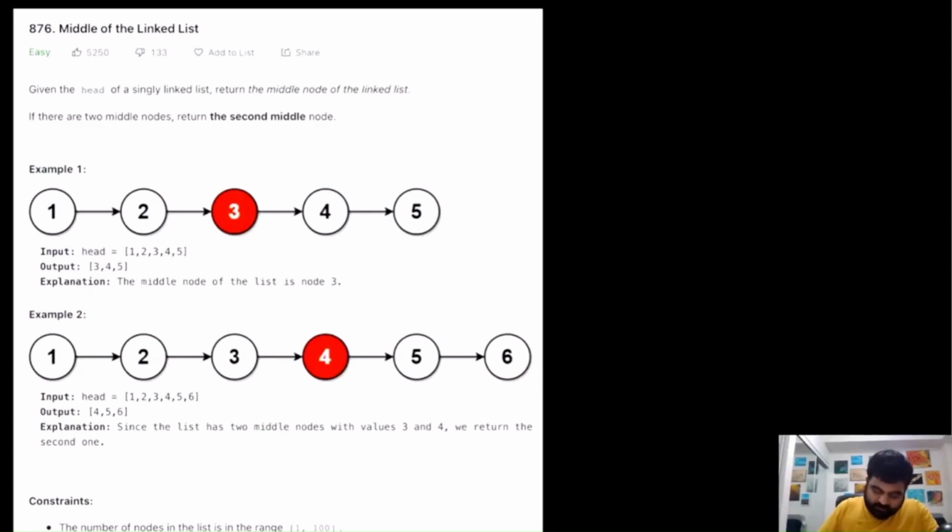This is a LeetCode easy problem, and basically we are given the head of a singly linked list, and we need to return the middle node of the linked list. We are also told that if there are two middle nodes, we need to return the second middle node. So let's try to understand this with the given example.